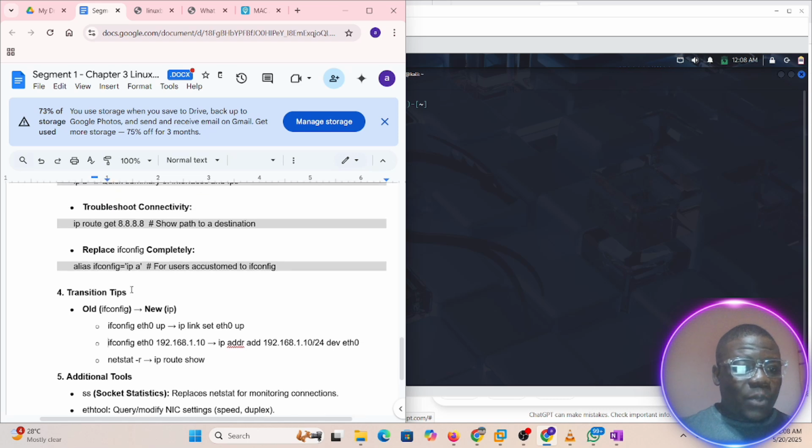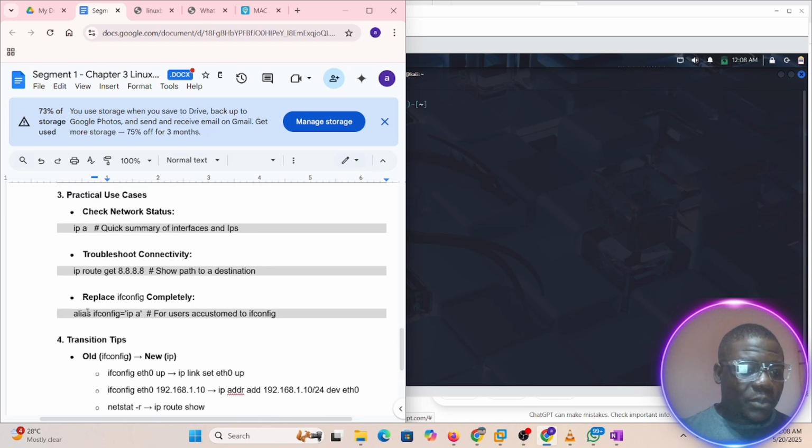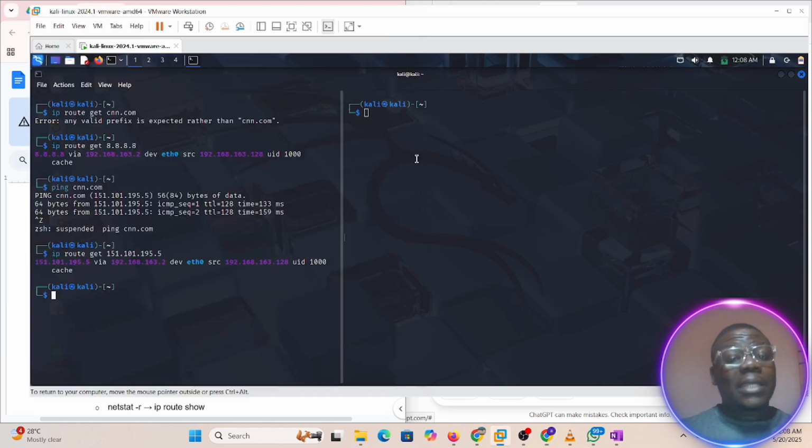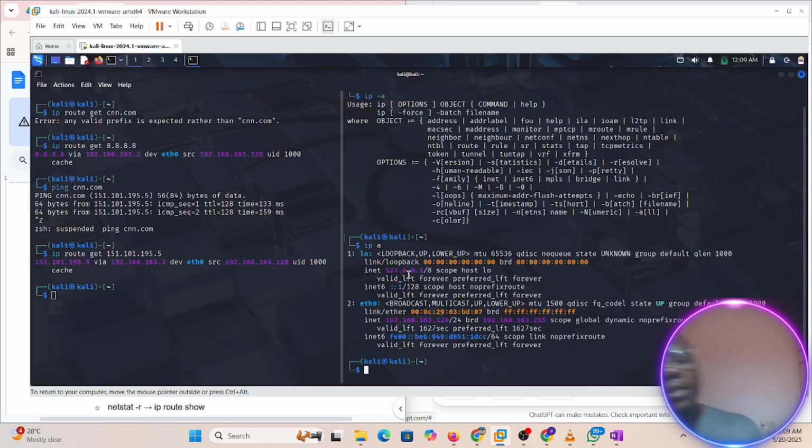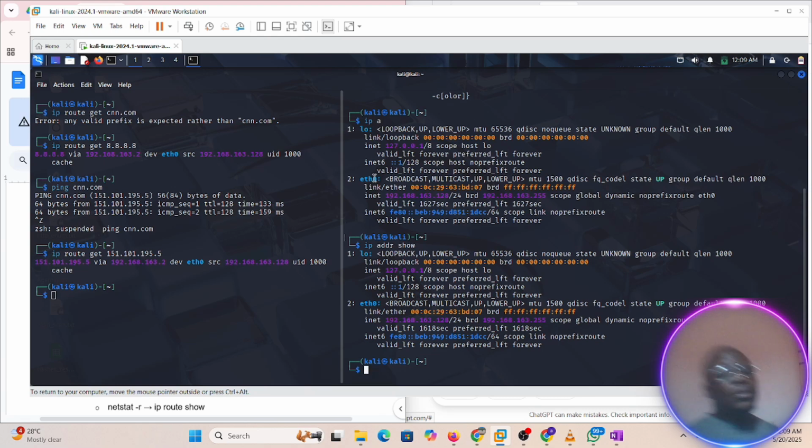So we showed when to use these, and we started figuring a few things out. This is for those who want to be rigid with ifconfig, but want to be using ip a. But I would just suggest you master it. You don't need to do an alias. There's a way you do an alias, but I don't want to walk us through it. So ip a gives you that, it's the same thing as ip addr show. It's just a short form.